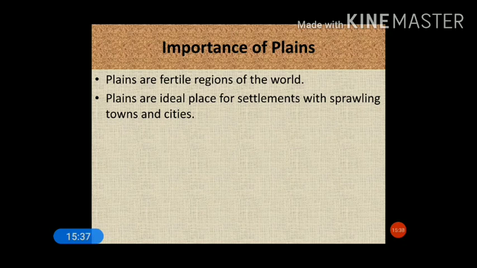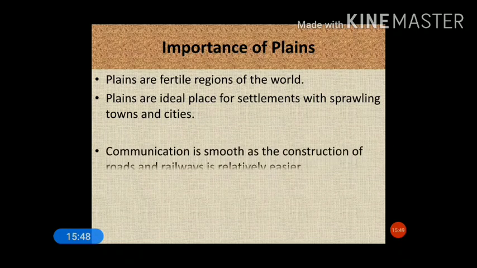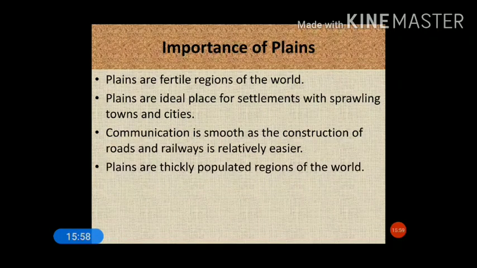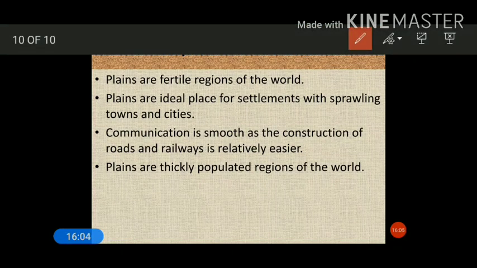This is a low, level land, so the construction of roads, buildings and settlements becomes easier in plain areas. Communication is smooth as the construction of roads and railways is relatively easier, as I just told you. Now coming to the next point, plains are thickly populated regions of the world. Why thickly populated? Because all the accessibilities required for dense population are easily available in plain areas.